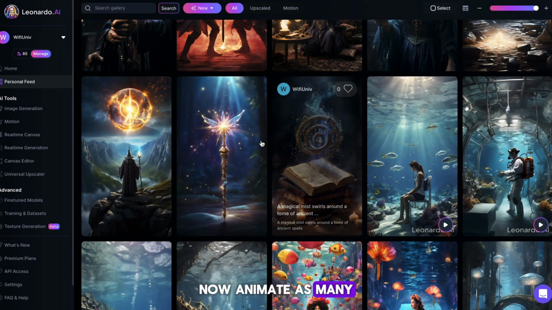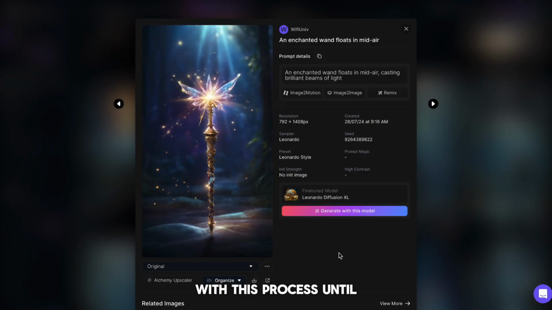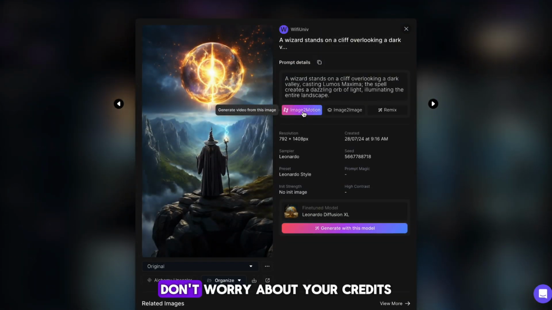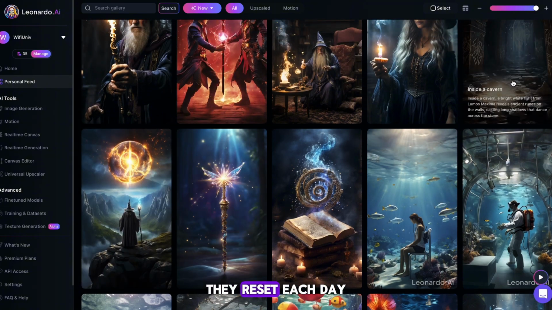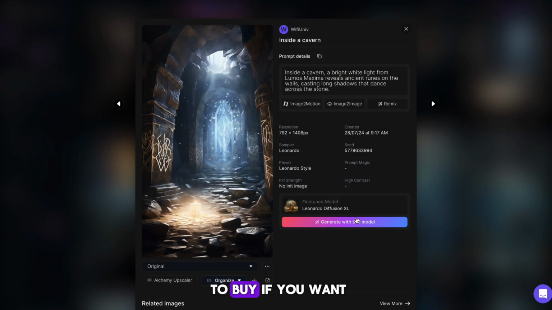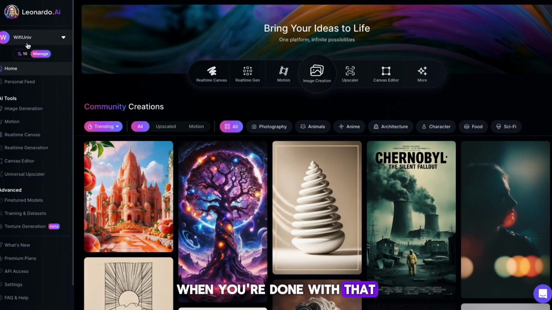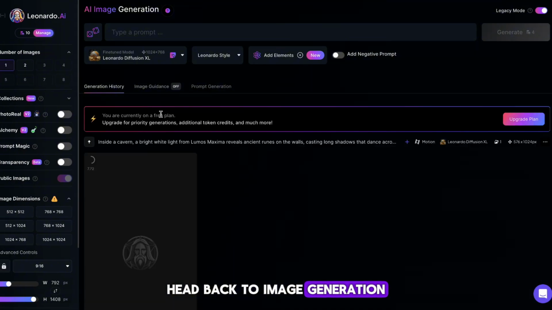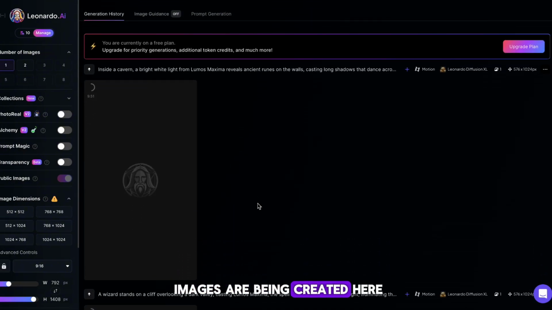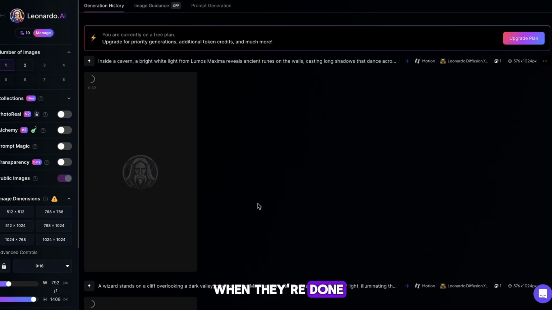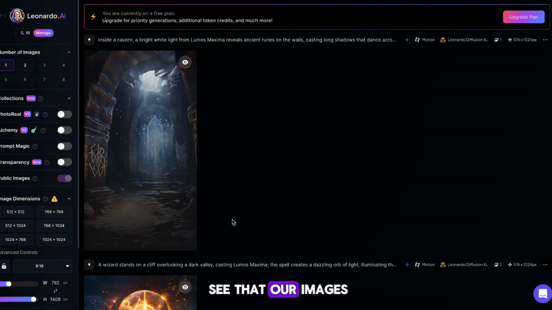Now animate as many images as you can with this process until your credits run out. Don't worry about your credits. They reset each day, and they're super cheap to buy if you want. When you're done with that, head back to image generation. You can see our images are being created here, so I'll skip to when they're done. Alright, you can now see that our images are now moving.